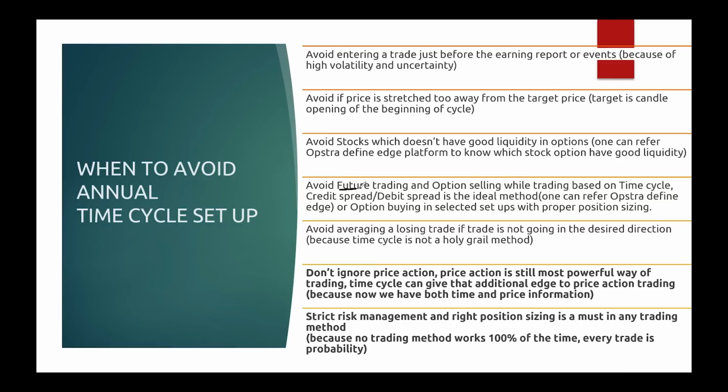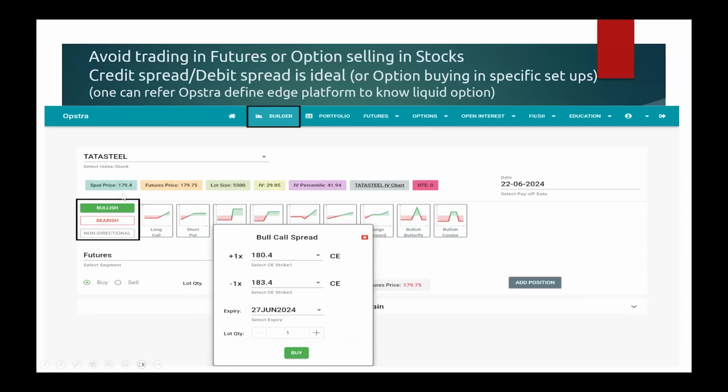This one we already discussed. Avoid futures trading or option selling. Credit spread or debit spread is always better. I said avoid trading in futures or option selling. Credit spread or debit spread is ideal. Option buying only in specific setups. What is that specific setup? You can go for option buying that we discussed in our strategy section.